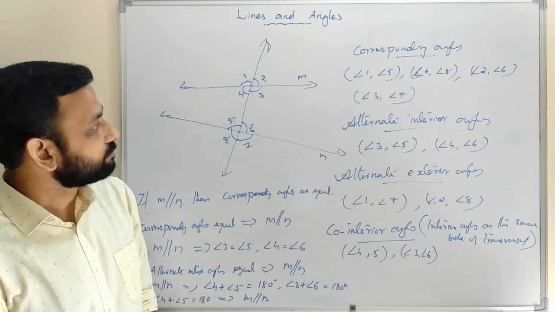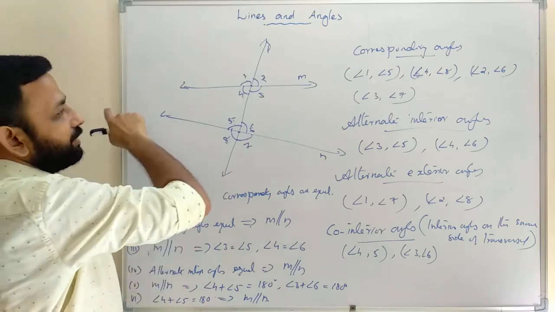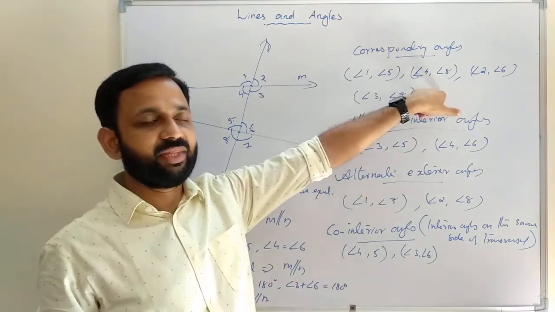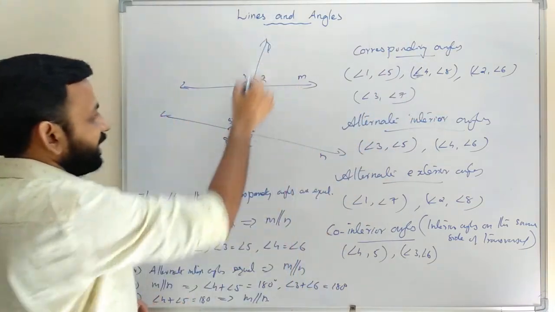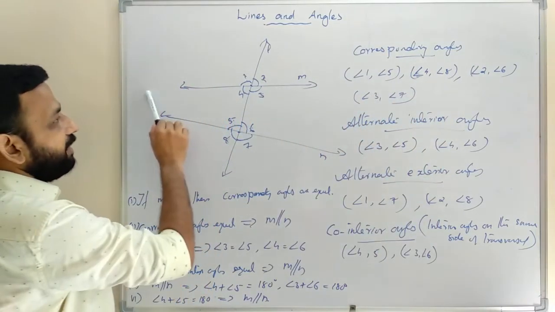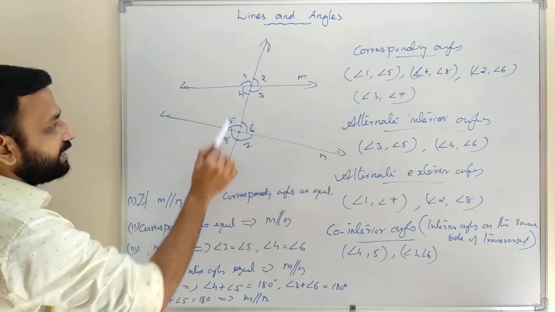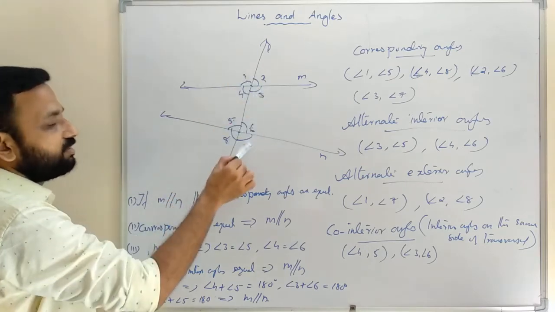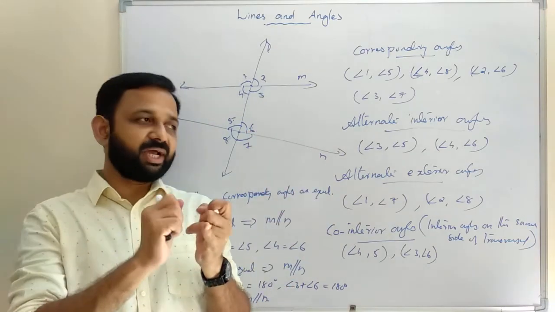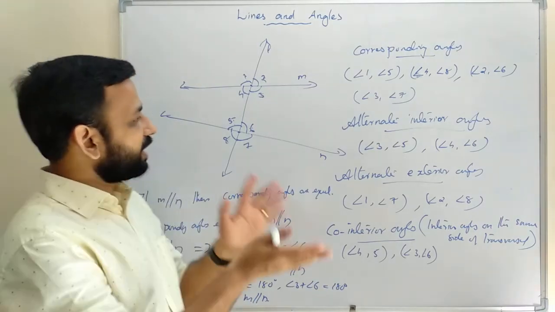Axiom 1. If a transversal intersects two parallel lines, then each pair of corresponding angles is equal. That is, if M is parallel to N, then angle 1 equals angle 5, angle 4 equals angle 8, angle 2 equals angle 6, angle 3 equals angle 7. Only when the lines are parallel. So we cannot say corresponding angles are always equal. If lines are parallel, corresponding angles are equal. Then the converse of this one.